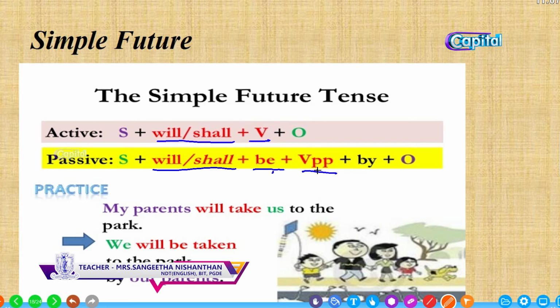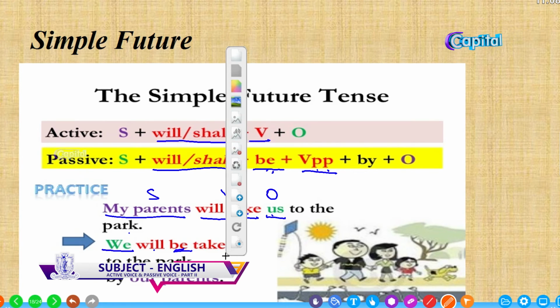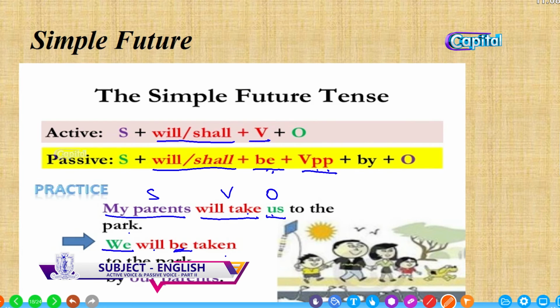Look here, my parents will take us to the park. Who? My parents. Subject. What will they do? Will take. Whom will they take? Us. Here, what will they take is not given, but whom will they take? Us. So, this is the object pronoun here. When changing it into subject pronoun, it changes as we. We will plus be plus past participle. Will be plus past participle of take is taken to the park by our parents.